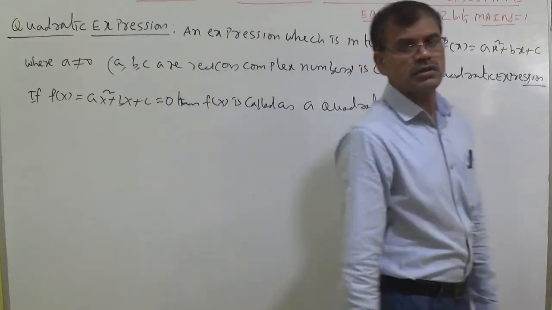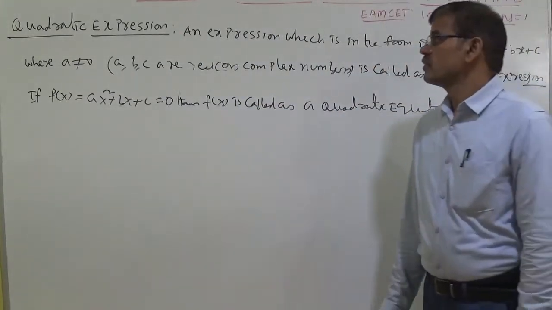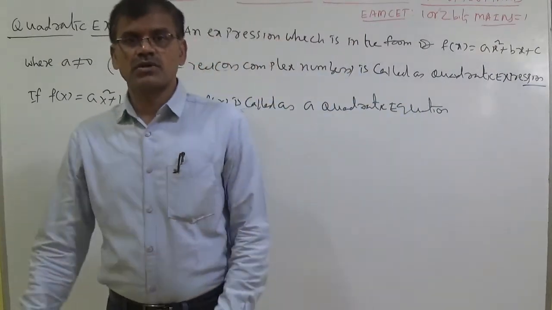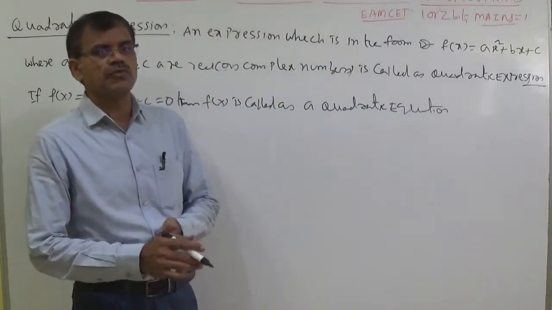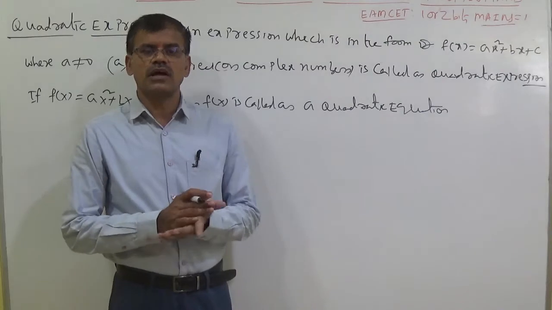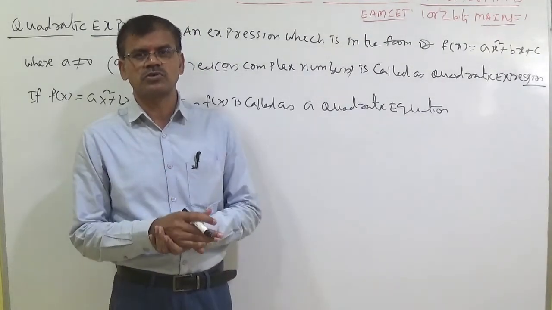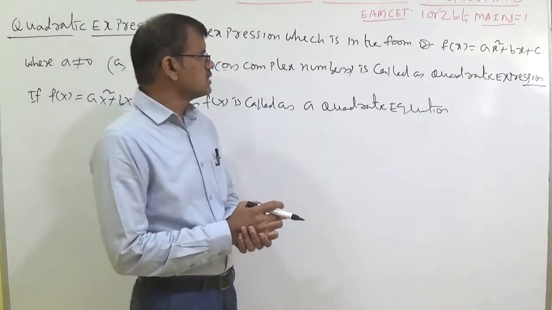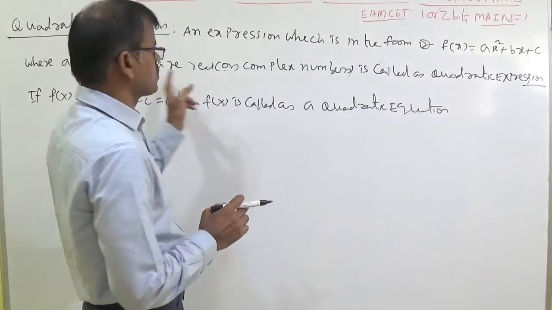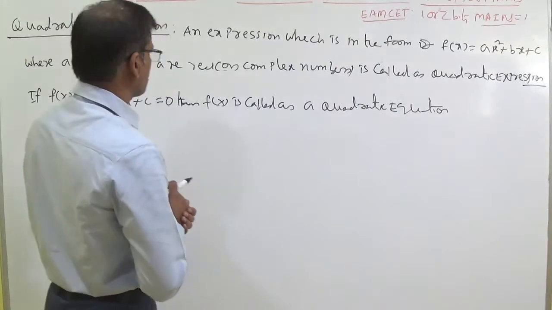A quadratic equation. The expression ax² + bx + c = 0, where a ≠ 0 and a, b, c are real or complex numbers. So maybe real or maybe complex, or both we can say. In such a condition, the term ax² + bx + c is called a quadratic expression.